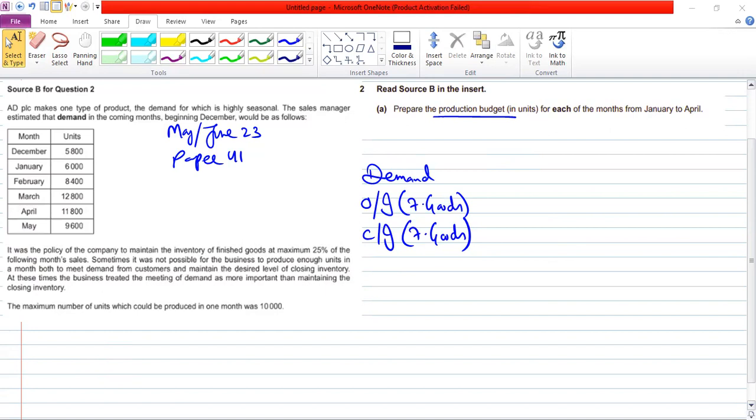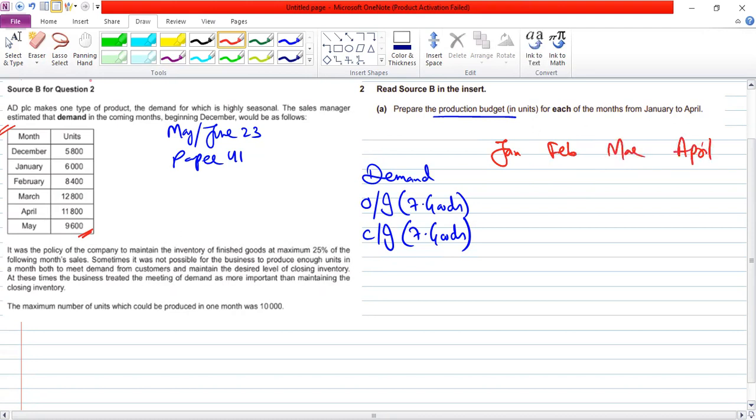Now, the question is, which months are they asking? How many months of production budget is required? 4 months, January to April. So I am going to make the 4 months data. Now, demand. The question states the demand, and the data is given from December till May. But we are required for January to April. So January, February, March, and April.